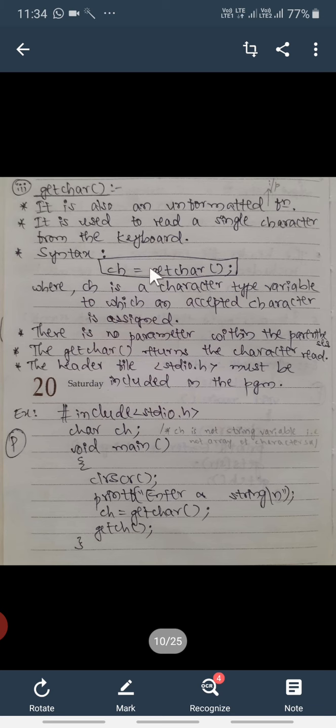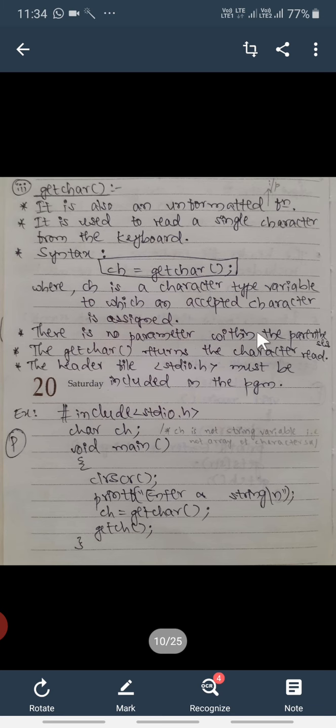The syntax is like this: first you assign this entire getchar function to a variable like ch, that is char ch, to store a character, and this statement terminates with a semicolon. ch is a character type variable to which the accepted character is assigned.